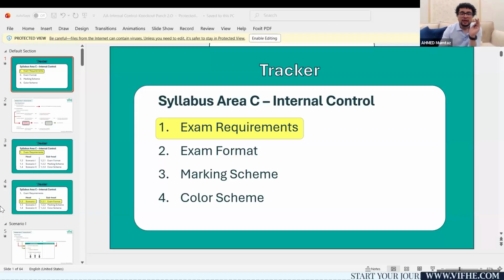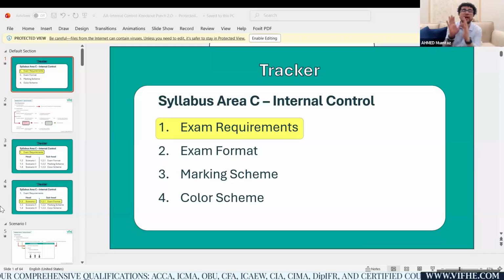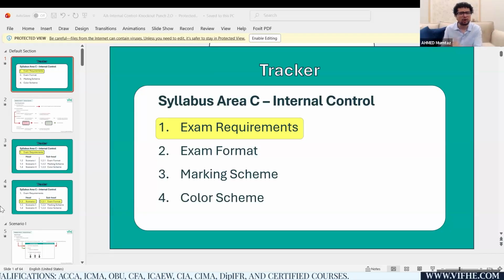I don't like the ACCA pre-mock. They always come up with questions and answers without the relevant report. There are sometimes mistakes in the pre-mock as well. Most importantly, they always rewrite the same old question. I always give something else as a mock exam. And more importantly, okay, fine, you attempted the ACCA pre-mock. How did you manage to score 68? How did you figure out that your score is 68?